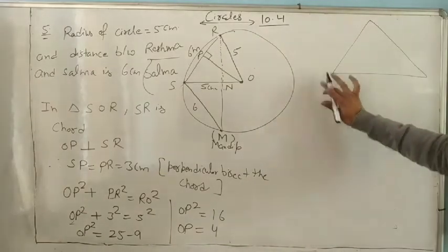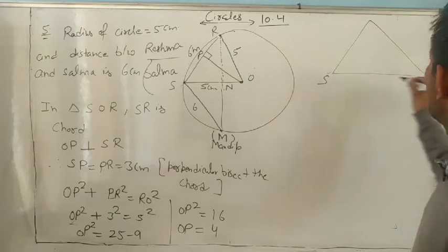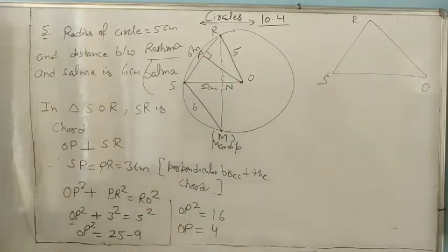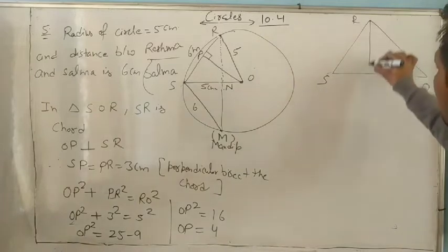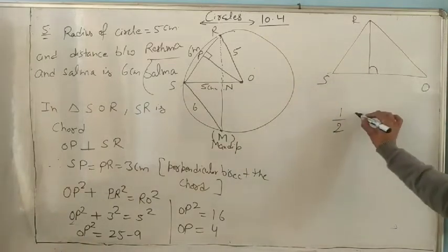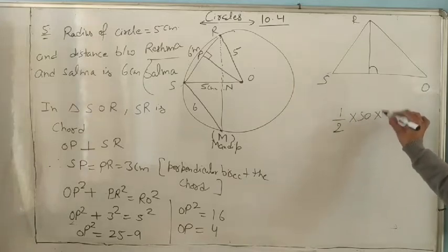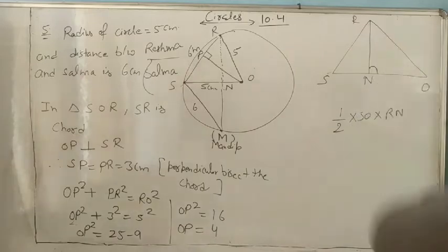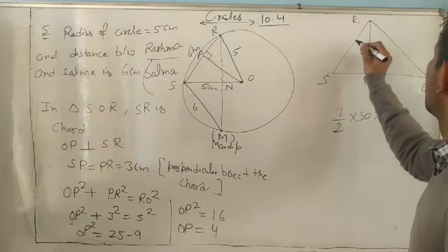Tell me, suppose it is any triangle, with S, O and R given. If I ask you what is the area of this triangle, you will say, sir, it is 1 by 2 base SO into height RN. If the height is given on a side, that side is the base.